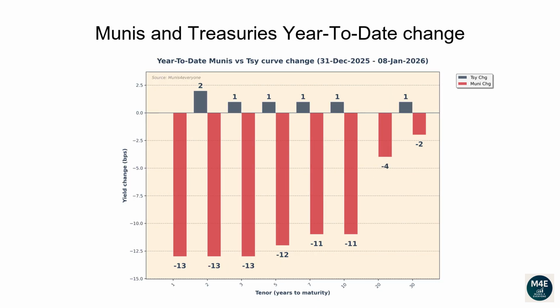This graph is similar to the previous one, but instead of showing how interest rates have moved versus the prior day, it shows how much they have changed since the end of the previous week. The current bar plot shows how muni and Treasuries have changed year to date.